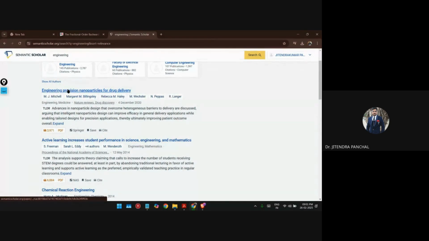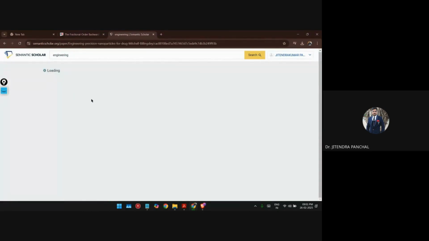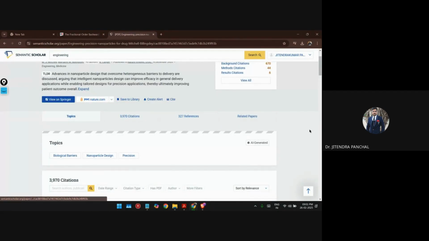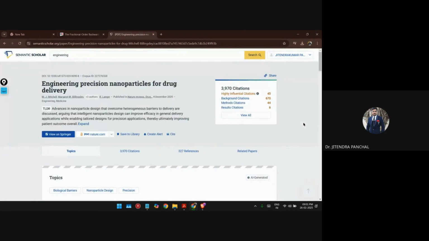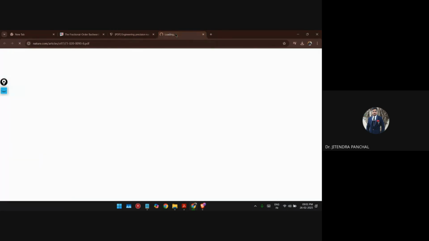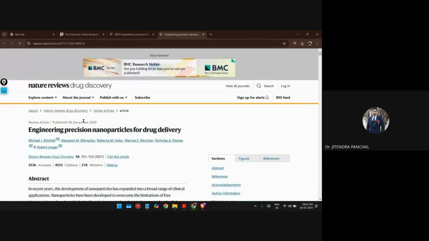And here you can see whether it is a journal or not. Yes, it is a journal and it is published in Nature Reviews, right? So just open this. Once you open this, here you can see one symbol, that is the unlock button, right? That means this is an open access research paper. You can simply download from the portal, right? Let me open in the other page. It will take time because it will redirect to the main page, right?